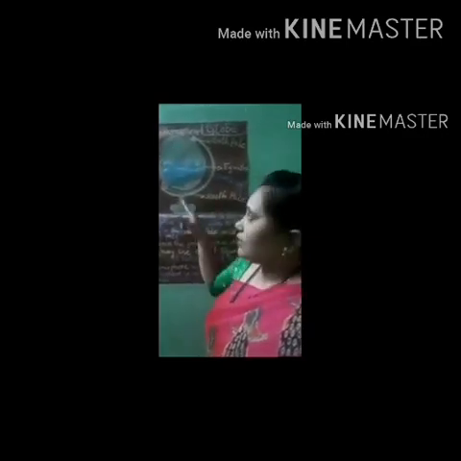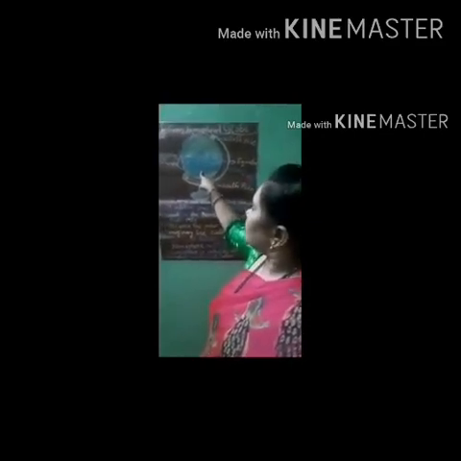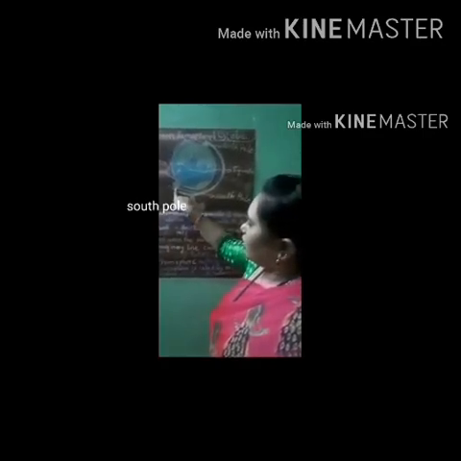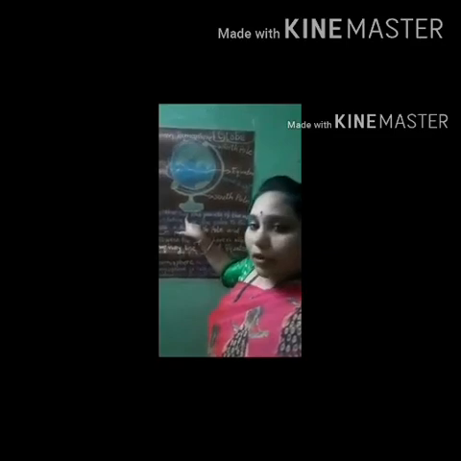So the top half, in the north, we can call the northern hemisphere. What is meant by hemisphere? Just now I said hemisphere, children. So the north side we call the northern hemisphere, and the south side we call the southern hemisphere. And are you observing the top tip here? We call it the north pole, and the south tip the south pole, children.